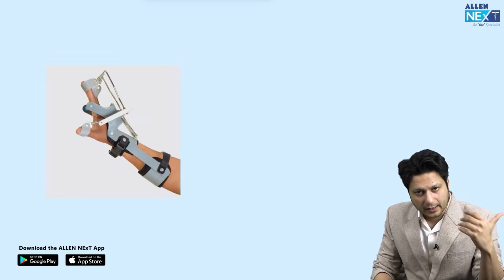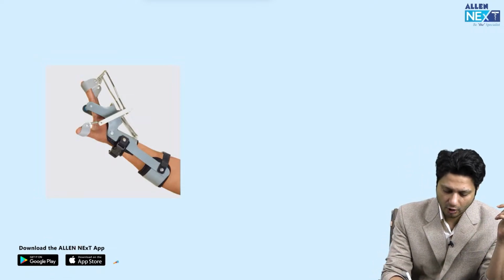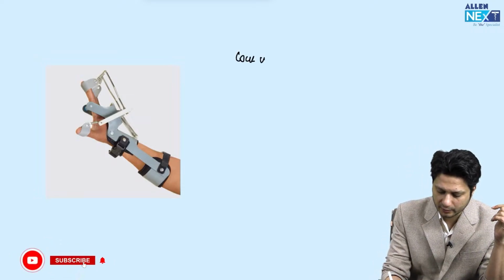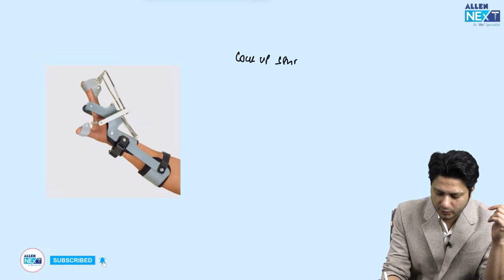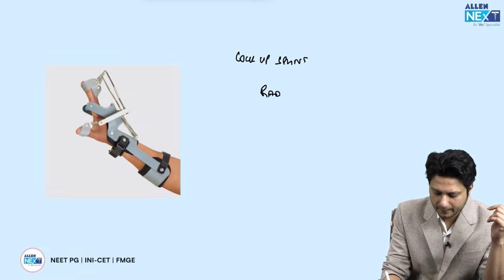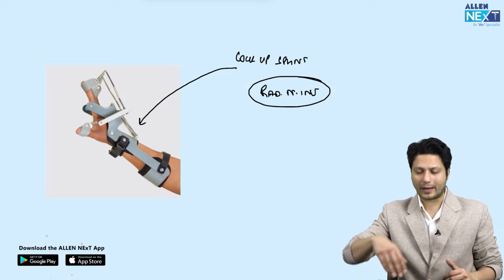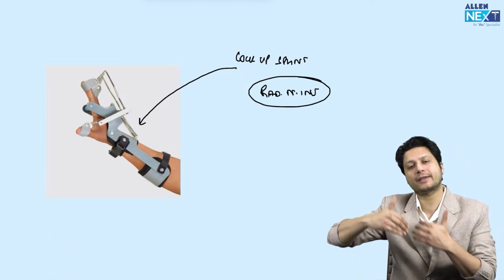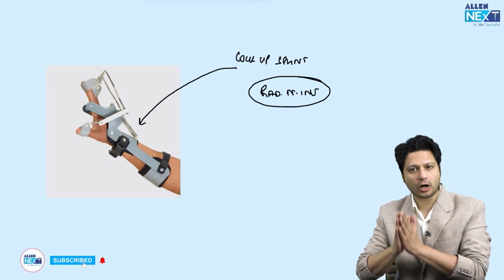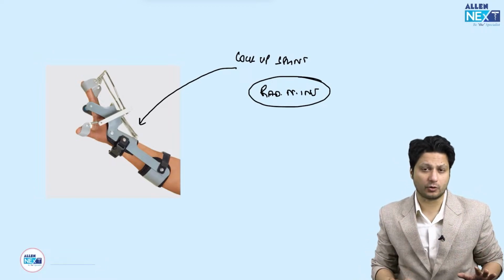Another very commonly asked splint is the cock-up splint. So many times this question has been asked, and this cock-up splint is used in the management of radial nerve injury. Why? And how will you identify this cock-up splint? When the wrist is kept in extension. So any splint which is holding the wrist in extension would be termed as cock-up splint. So these are the two frames of the question that we have talked about.